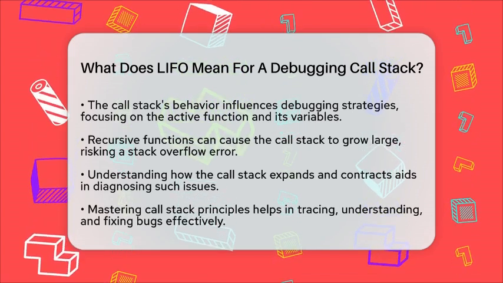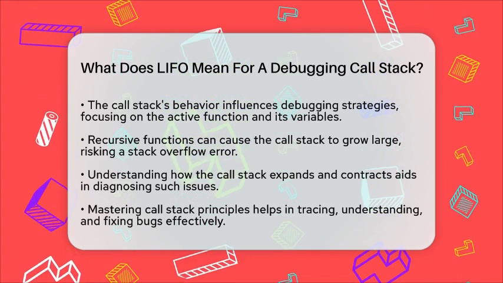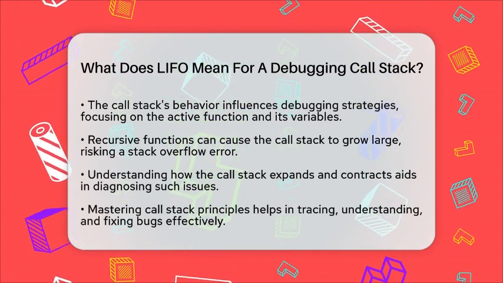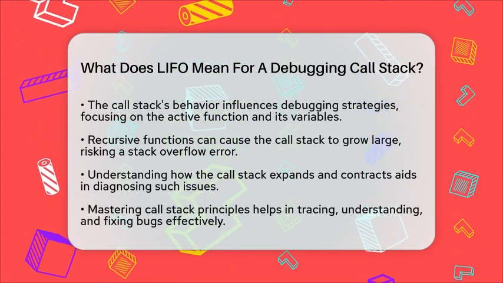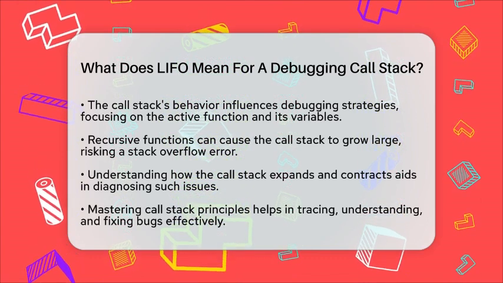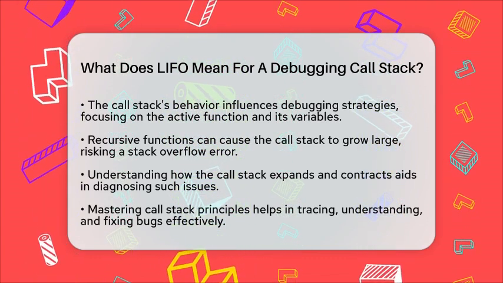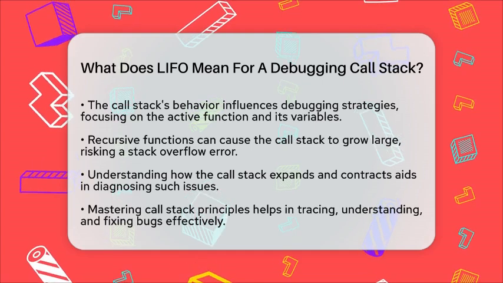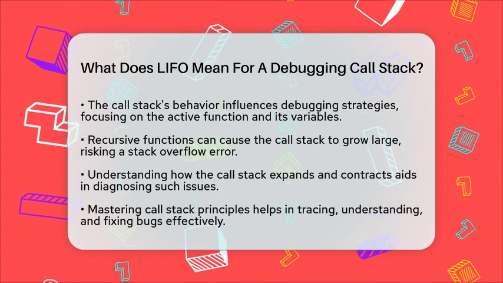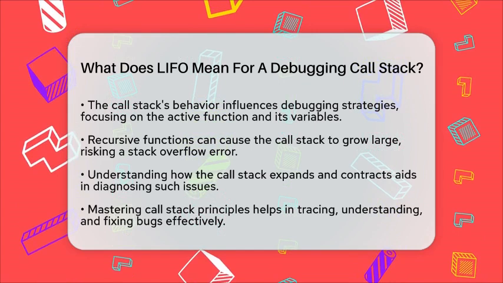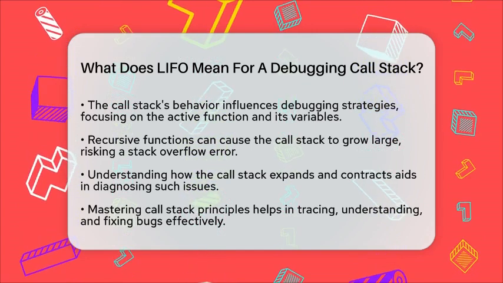In summary, last in, first out is the rule that governs how function calls are managed in the call stack. It determines the order in which functions run and finish. When debugging, this order helps you trace errors back through the sequence of calls. Mastering how the call stack works makes it much easier to find, understand, and fix bugs in your code.